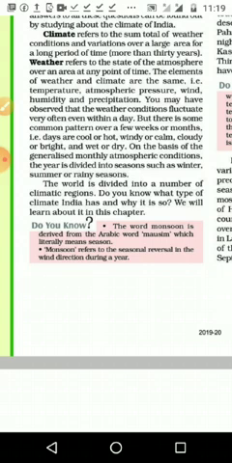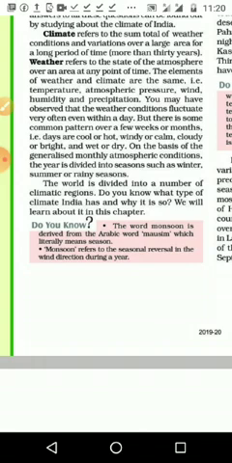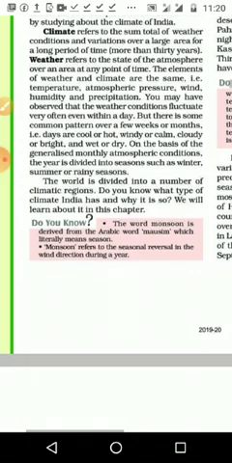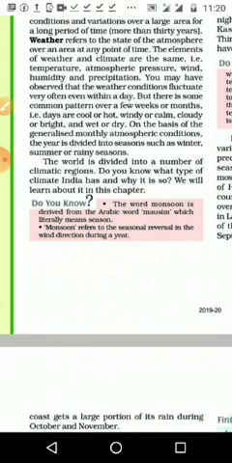Climate is considered only when we get the same condition over more than 30 years. Then the elements of the weather and climate that we are going to discuss: temperature, atmospheric pressure, wind, humidity, and precipitation.